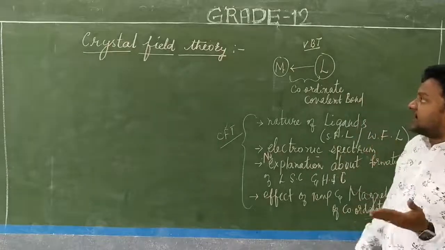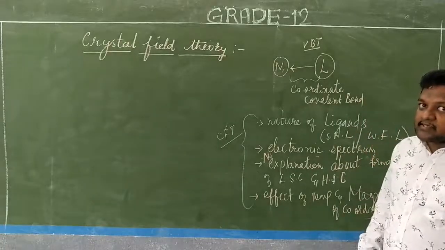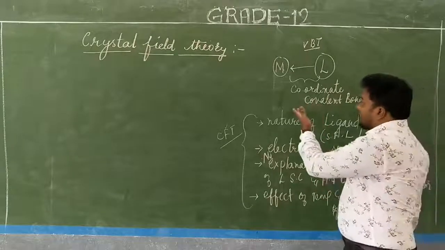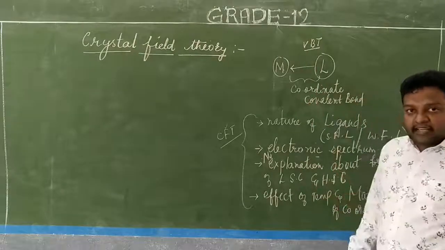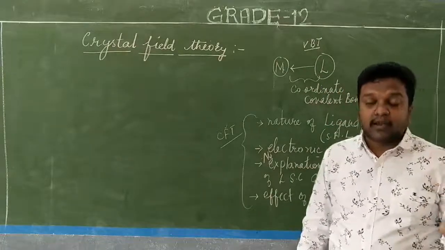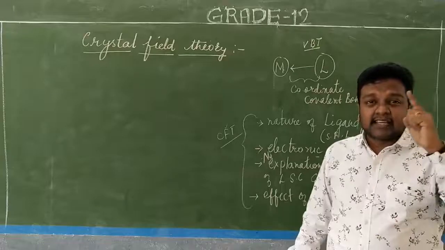Why did the crystal field theory come into existence? Because of the shortcomings observed in the valence bond theory. The valence bond theory explained the coordinate covalent bond formed between the ligands and the central metal atom.